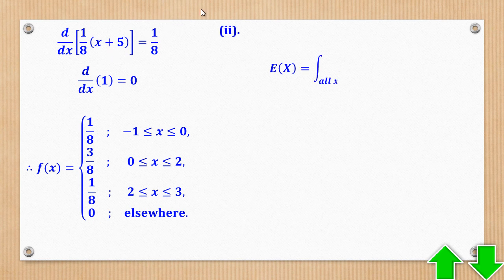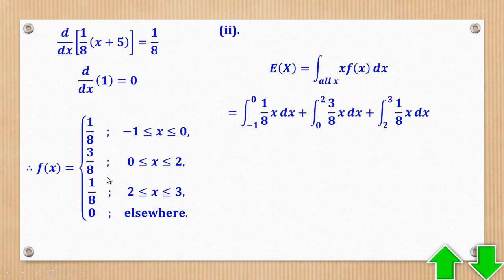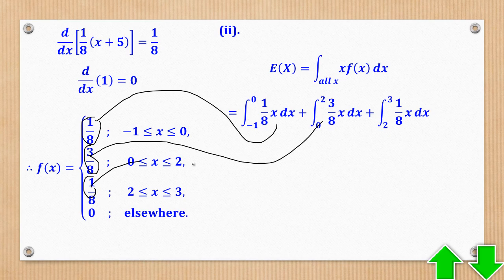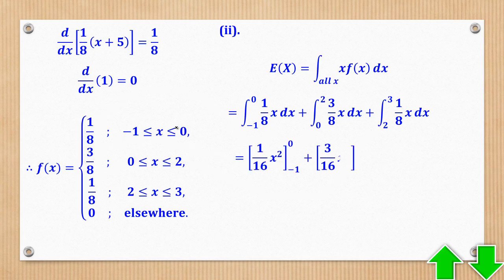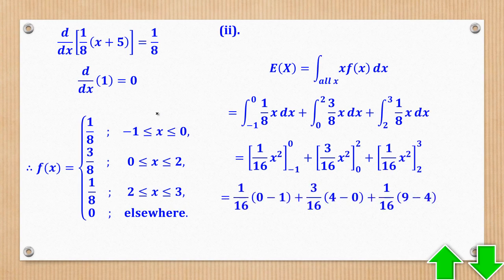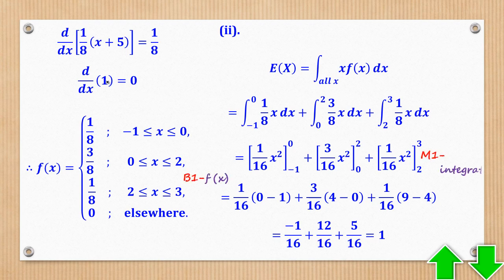Then the E of X is the integral of x f(x). So integrate. This times x gives that, this times x gives that. Then I can integrate, substitute limits, and get the answer. And that's what they wanted.